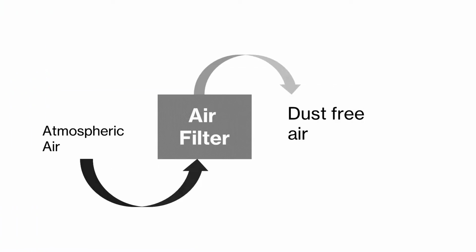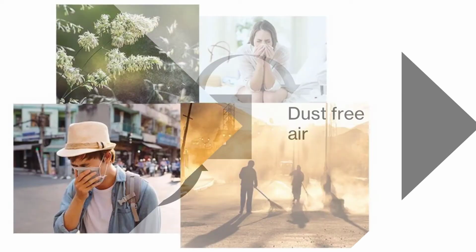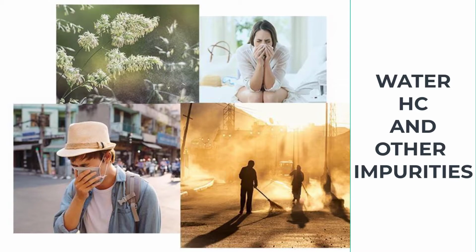First, the air is filtered using an air filter and the dust-like impurities are removed. The air consists of water, hydrocarbons and other impurities, other than oxygen, nitrogen and carbon dioxide. We remove these impurities in the extremely cold cryogenic section.